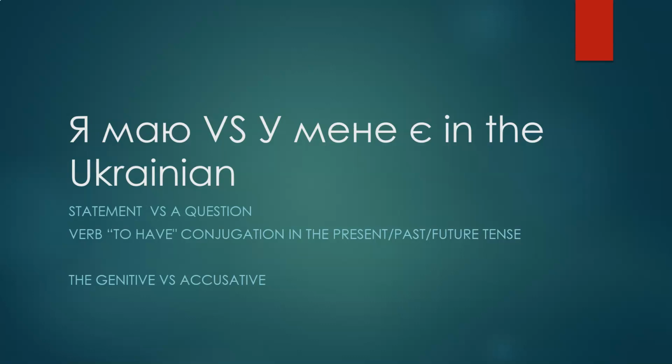So today we're gonna look at the construction я маю versus у мене є in Ukrainian. So we would look at the statement, question, the verb to have conjugated in the present, past and future, and genitive versus the accusative case.